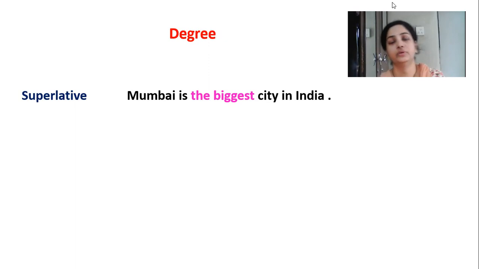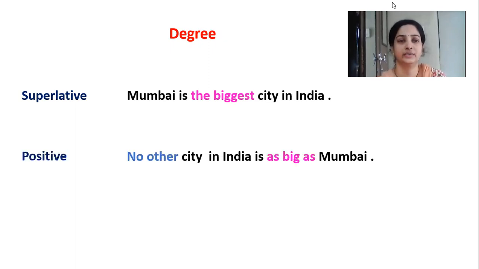Now we have to convert that sentence into positive degree. How will we change it? In positive degree, we begin our sentence with no other. No other city in India is as big as Mumbai.